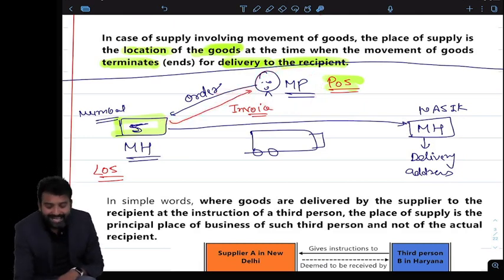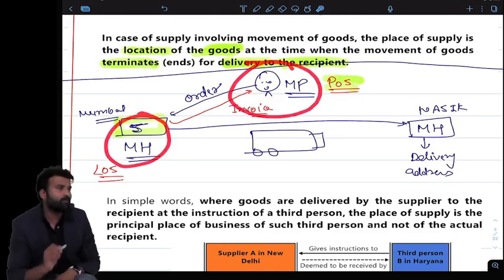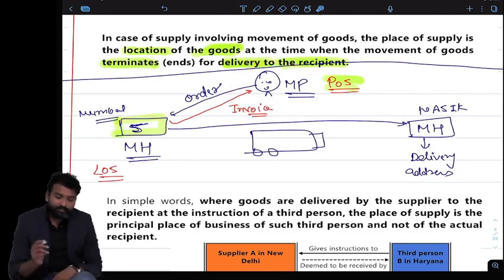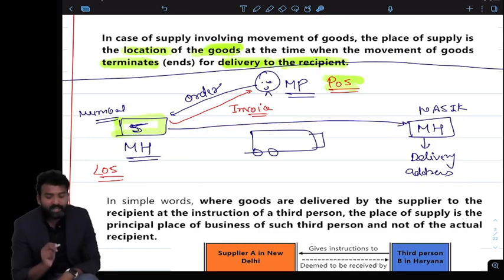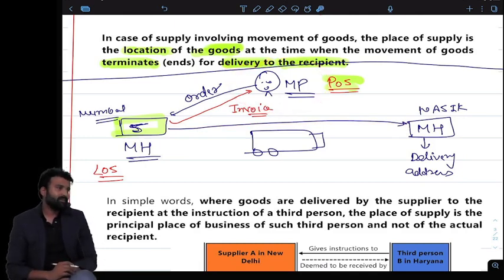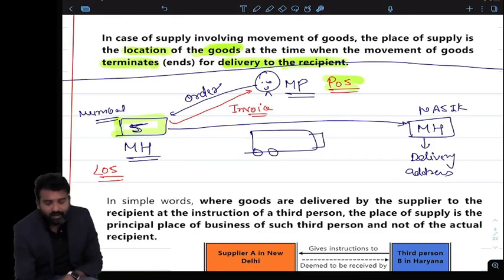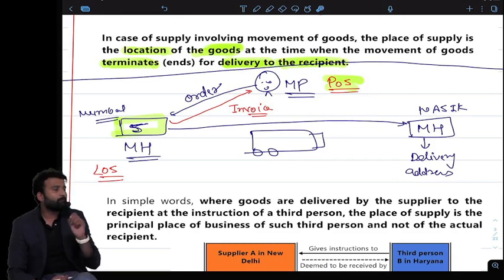So the tax that they will be charging in the invoice will not be CGST, SGST. They will be charging IGST because the Maharashtra supplier is billing in the name of the MP buyer. So even when the delivery is in Maharashtra, it doesn't matter, because in the bill to ship model, what matters is who is ordering. The person who is ordering, he is the receiver. So the place of the receiver is important here, not the place of the delivery.